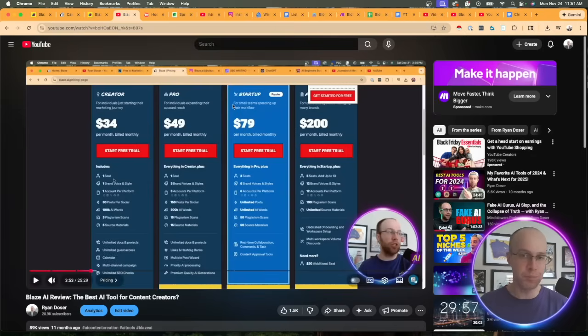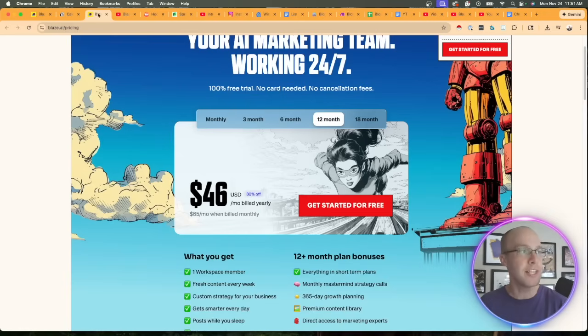Versus the previous pricing structure of Blaze AI, it was very confusing, very convoluted to try to figure out, well, what features and how much usage do I get between the creator, the pro, the startup, the agency, and they just made it very confusing. So I like how they simplified it.